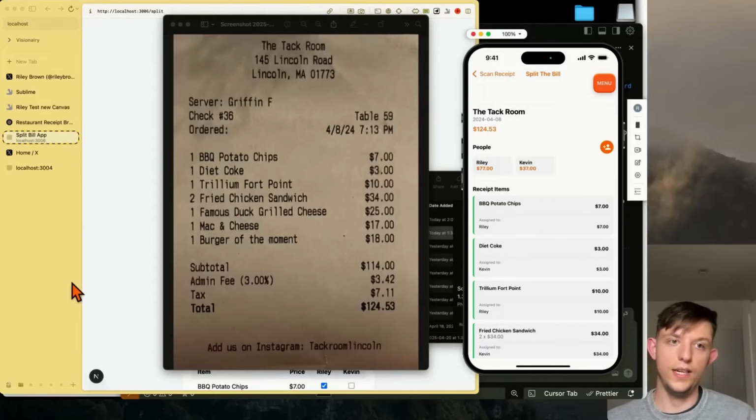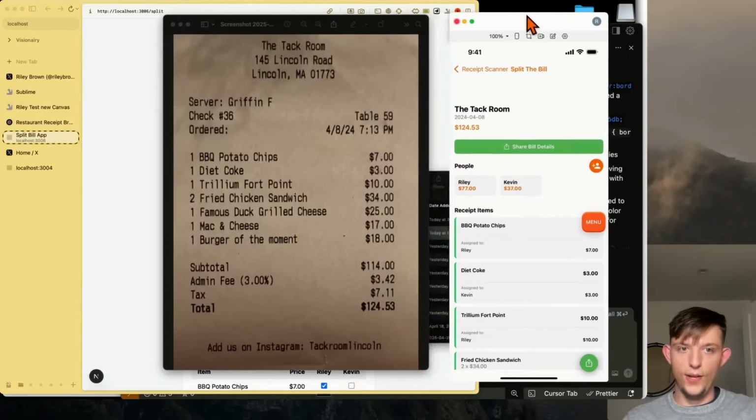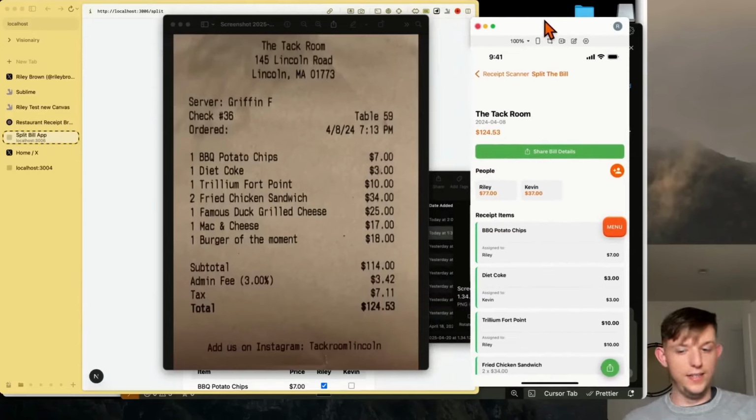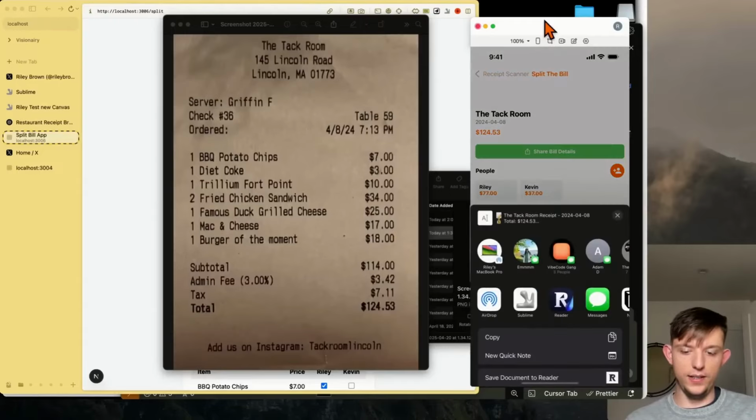As you can see here, it hit refresh. Okay, I saw that some changes are happening. I still don't see the share feature. Let's see if it adds it. Okay, so look at this. It added it in 2 locations actually. It said share bill details. And so all I have to do is press share bill details, and it allows me to very quickly send this information over.